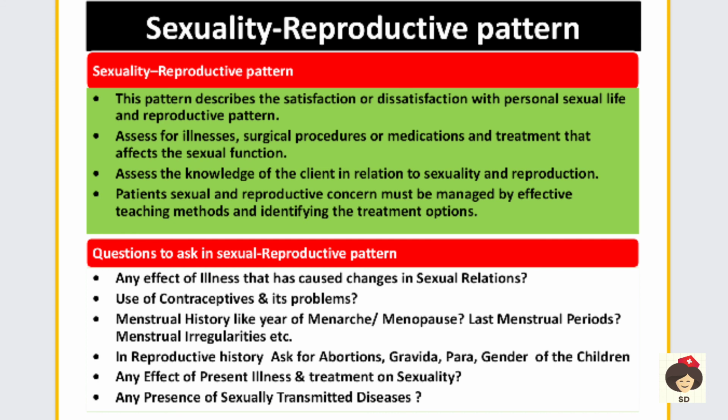And in reproductive history, you have to ask if the patient is having any abortion. Gravida means conception, that means if the person is pregnant. Para is delivery, so how many children she has delivered, and the gender of the children. So according to the number of children, whether it is a male or female baby the mother has delivered, all this history you have to collect. Or any present illness and treatment that is causing problems with sexuality, that you have to ask. And if the patient is having any sexually transmitted diseases, all this you will be asking.